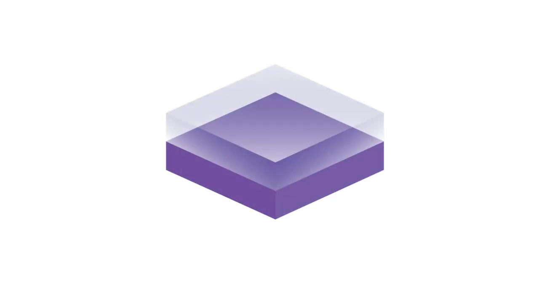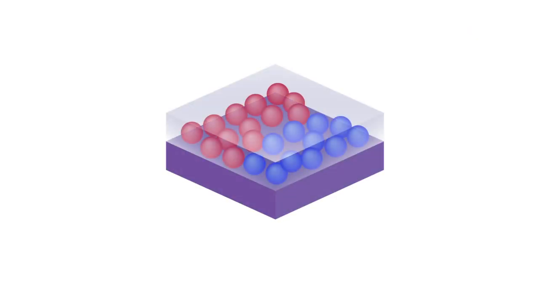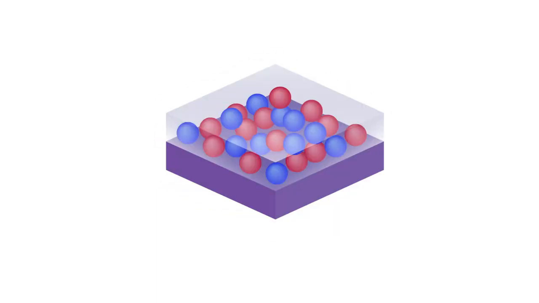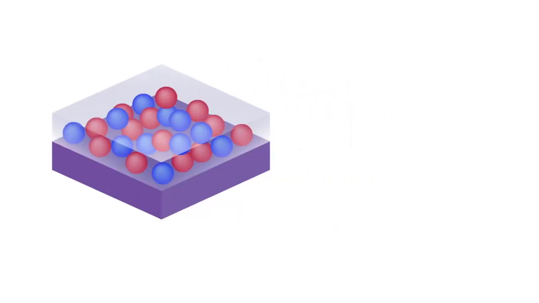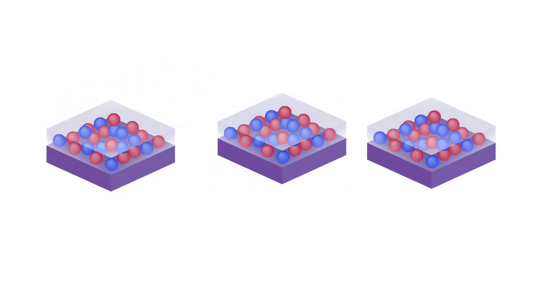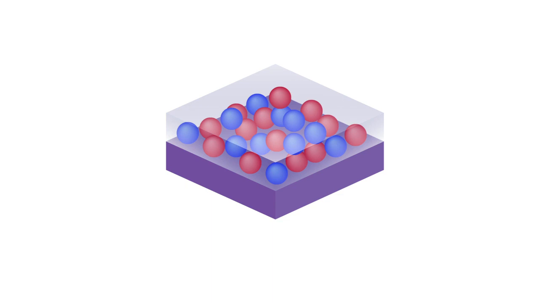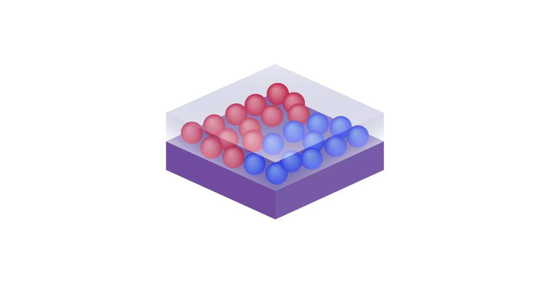If in a box we had red ping pong balls and blue ping pong balls, and they were arranged on either side of the box and then were shaken vigorously, we would see that the ping pong balls won't be in the same position in which they were in the beginning, as that was highly ordered and they were each on either side of the box. We now can understand that the ping pong balls can have a number of possible configurations they can take inside the box when the box is shaken. And even though the probability of this is very, very low, the ping pong balls can even go back to the original state in which they were.